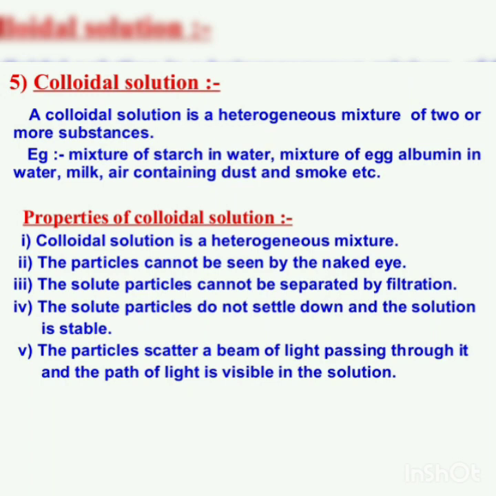Next one is colloidal solution. A colloidal solution is a heterogeneous mixture of two or more substances. For example, mixture of starch in water, mixture of egg albumin in water, milk, air containing dust and smoke, etc. Properties of colloidal solution are given as: number one, a colloidal solution is a heterogeneous mixture. Second, the particles cannot be seen by the naked eye. Third, the solute particles cannot be separated by filtration. Fourth, the solute particles do not settle down and the solution is stable. Last, the particles scatter a beam of light passing through it and the path of light is visible in the solution.